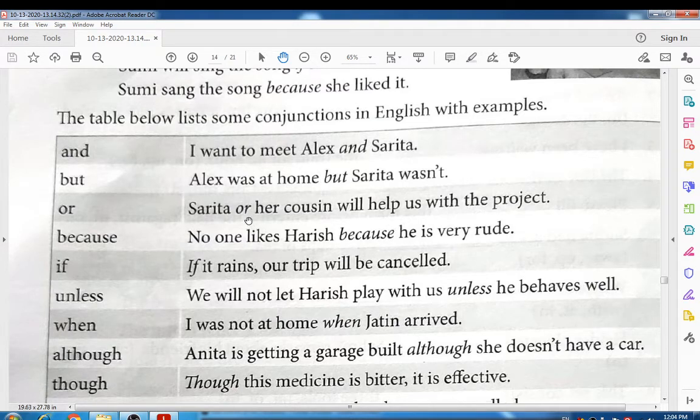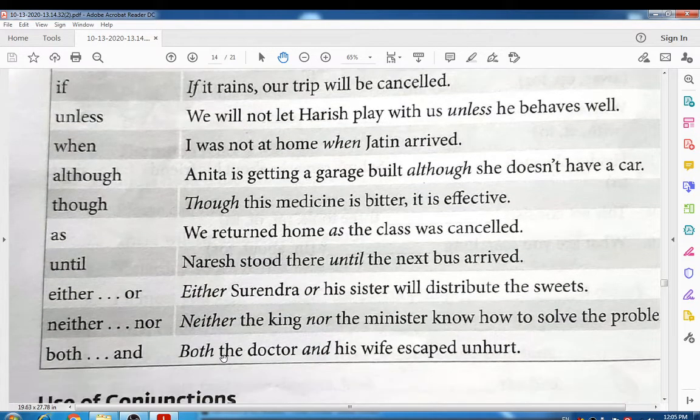Look at those words, the conjunctions, which are used to join the word, sentence or group of words, right? Because: no one likes Harish because he is very rude. If: if it rains, our trip will be cancelled. Unless: we will not let Harish play with us unless he behaves well. When, look at that, one second. When: I was not at home when Jatin arrived. Although: Anita is getting a garage built, although she doesn't have a car.